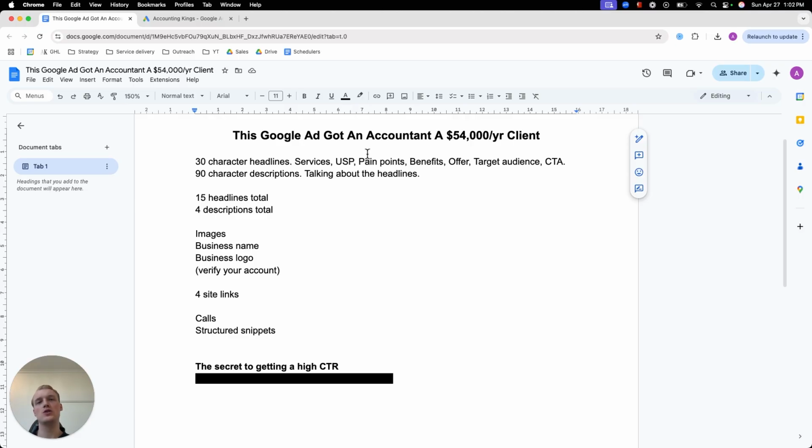But USP can also be niche. If you are niching down with your marketing, which I do recommend, then you can say 50 years of construction accounting experience as an example, or construction accounting expert. So your USP is just something that you think makes you different. And it doesn't have to mean that you are the only person in the niche that can say this.